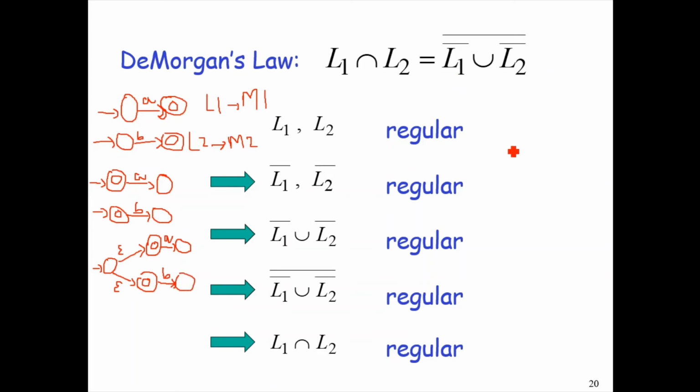The next step is to take the complement of this machine, which is just converting the non-accepting states to accepting and the accepting states to non-accepting.